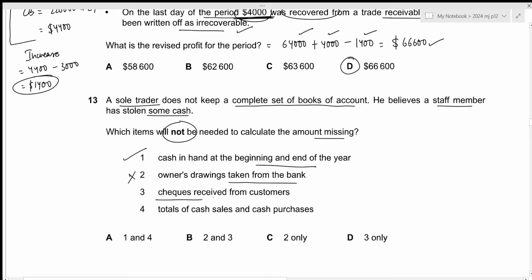The third one is checks received from customer. Again, we're talking about checks which will be recorded in the bank account, not the cash account. And the fourth one is the totals of the cash sales and cash purchases, which will be recorded within the cash account. So the items that will not be needed are 2 and 3, which is given by option B. That is all for the 13th question. Let's move towards the next one.